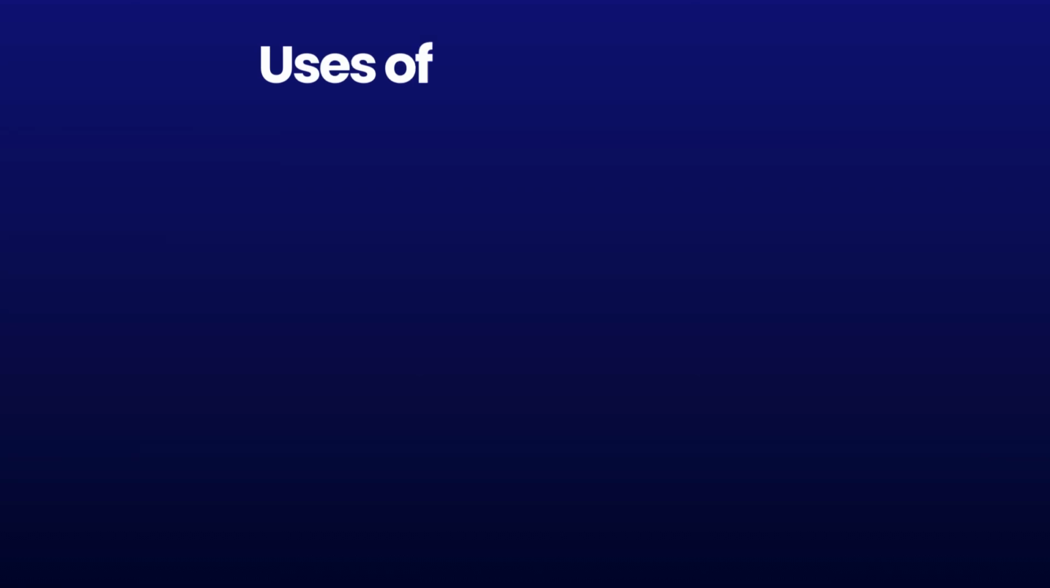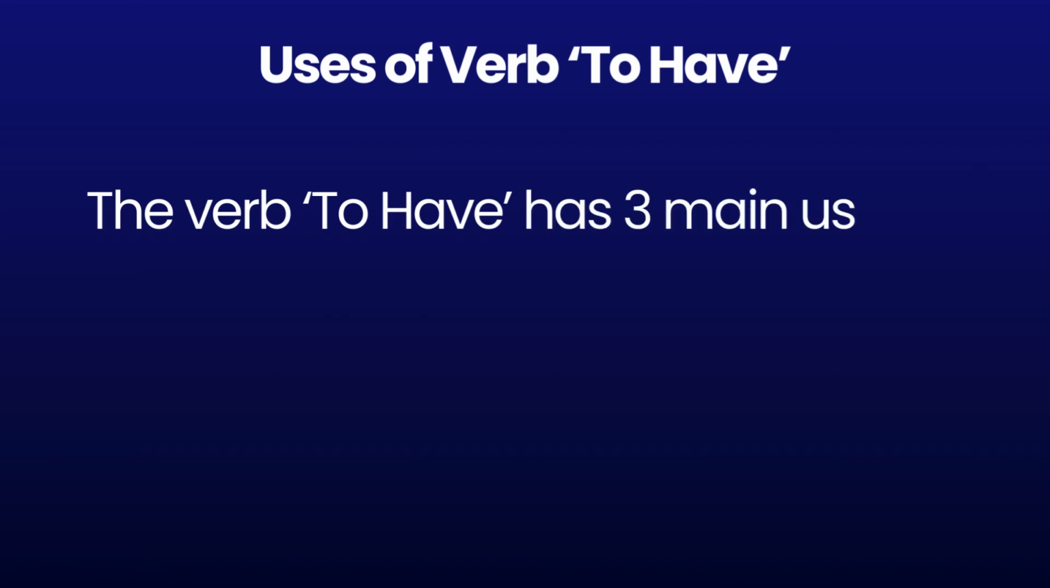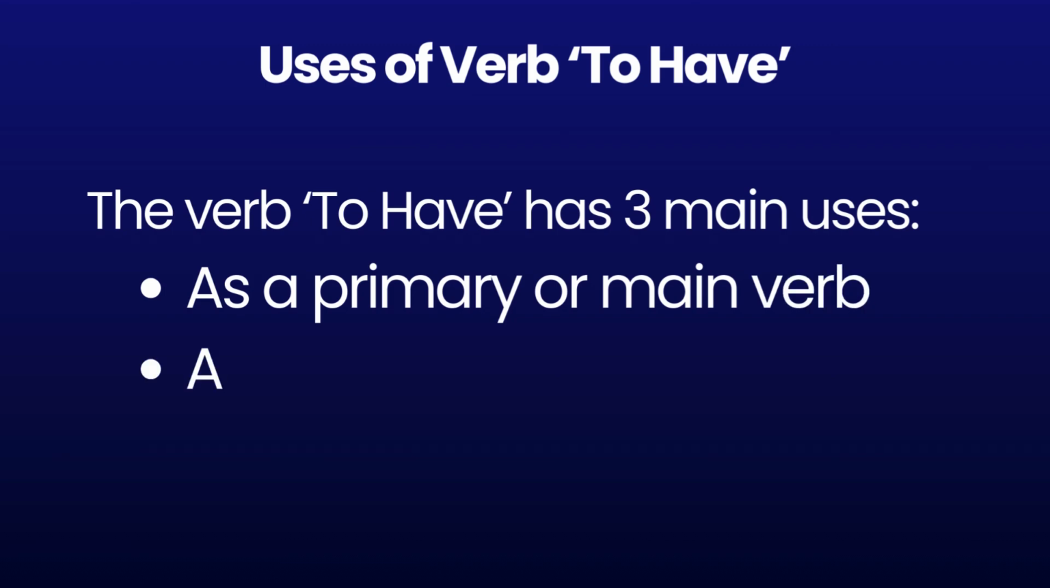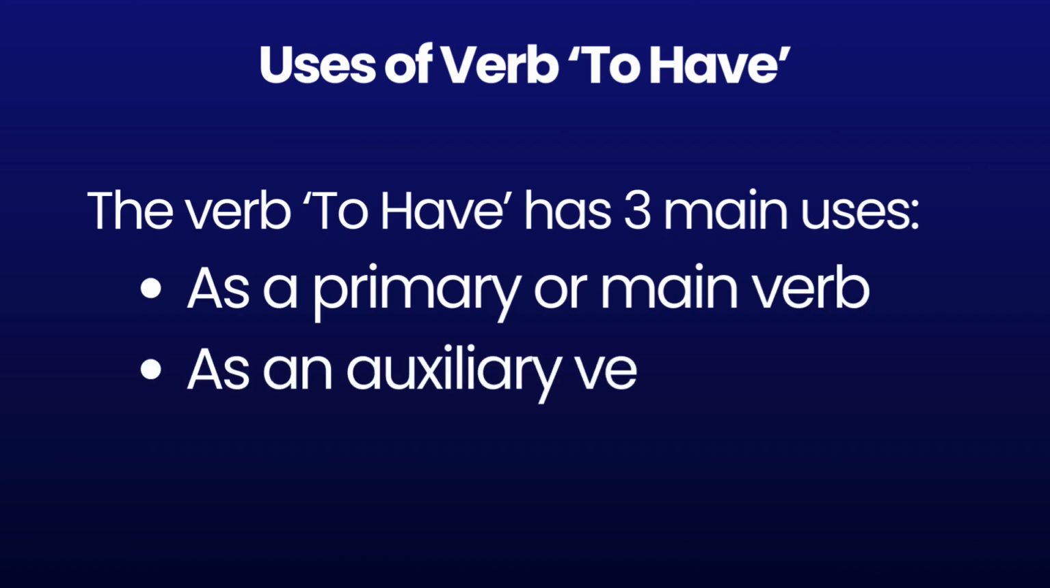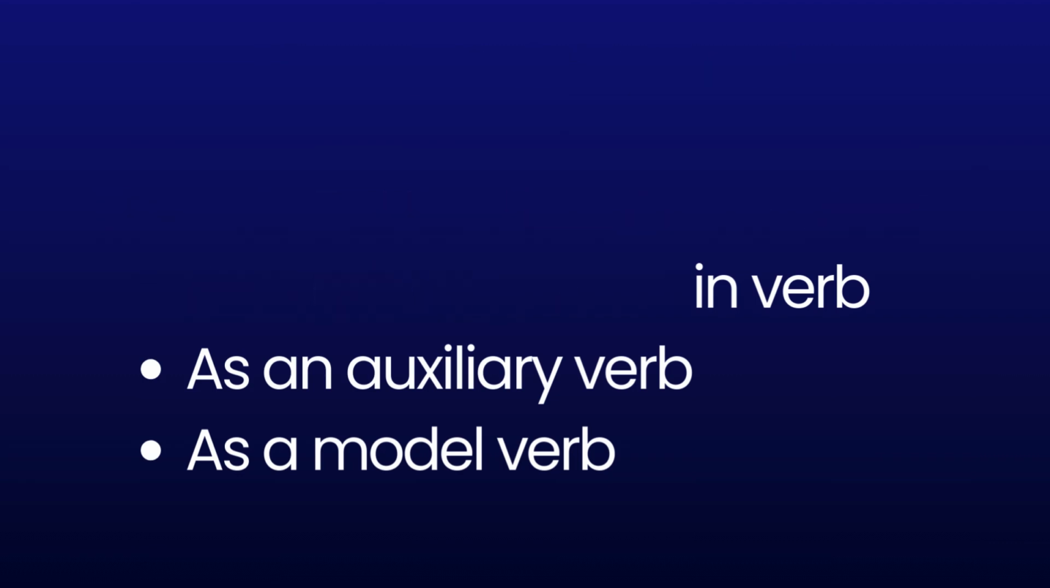To have के सभी उपयोग. Uses of verb to have. The verb to have has three main uses. मुख्य क्रिया की तरह. As a primary or main verb. सहायक क्रिया की तरह. As an auxiliary verb. Modal verb की तरह. As a modal verb.